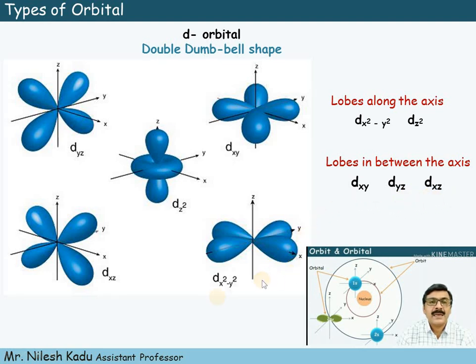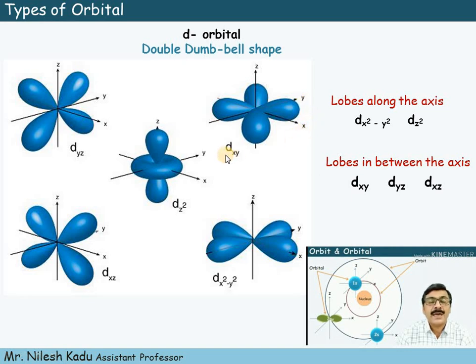Now let us see in the diagram dx square minus y square. Here the lobe of the orbital is along the x and y axis. So it is dx square minus y square. Then dz square. In dz square, the lobes are along the z axis. So it is dz square. Now then dxy. Here the lobes are present in between the x and y axis.